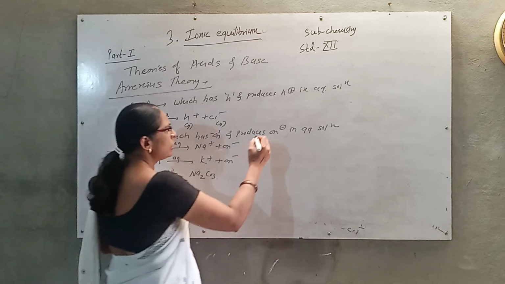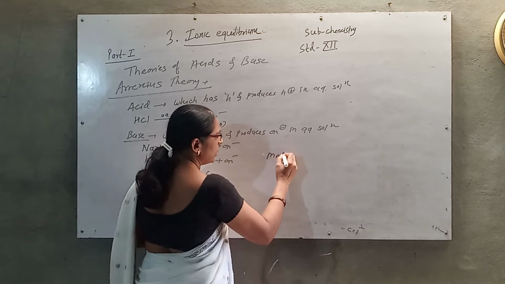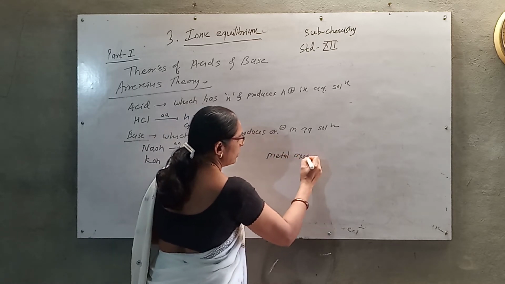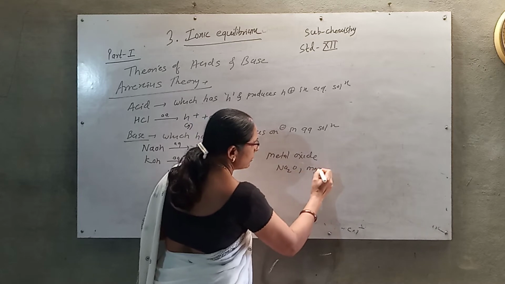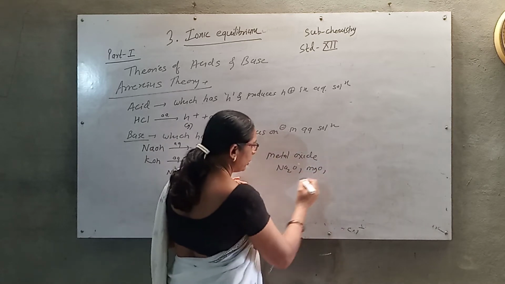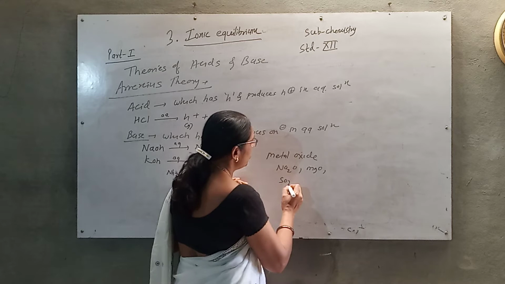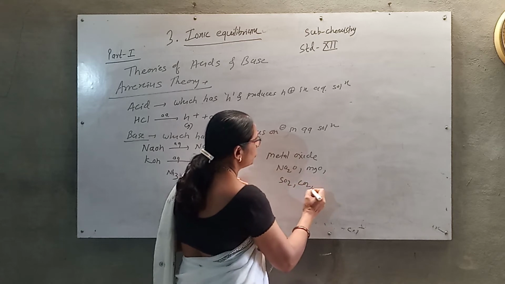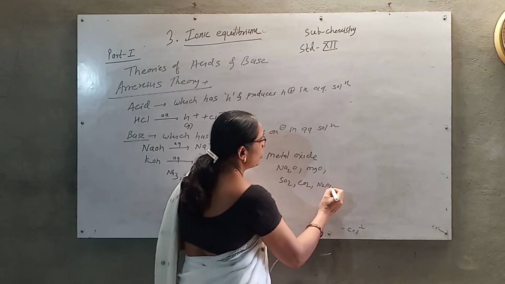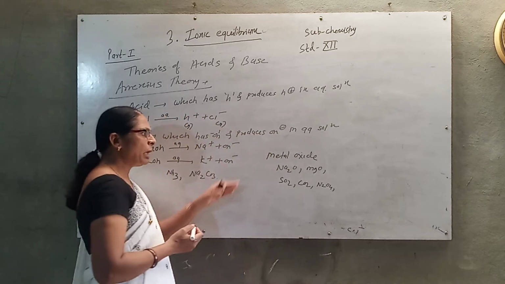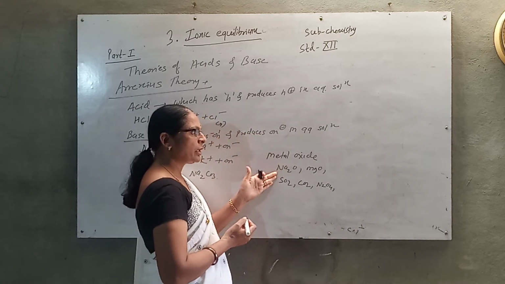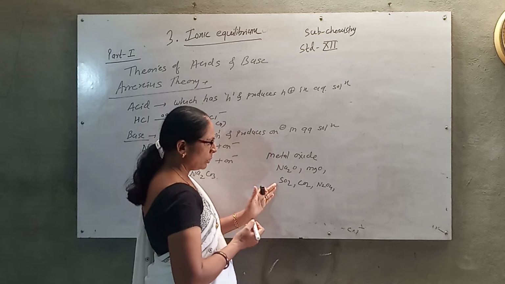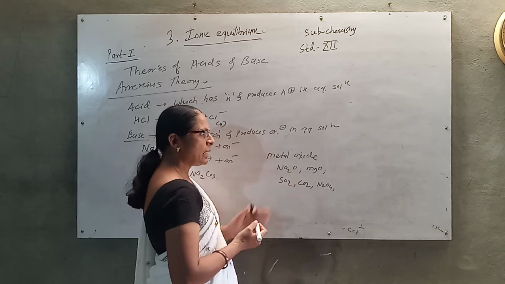Similarly, consider metal oxides such as sodium oxide and magnesium oxide, or SO2, CO2 or N2O4. Metal oxides are basic in nature and non-metal oxides are acidic in nature.